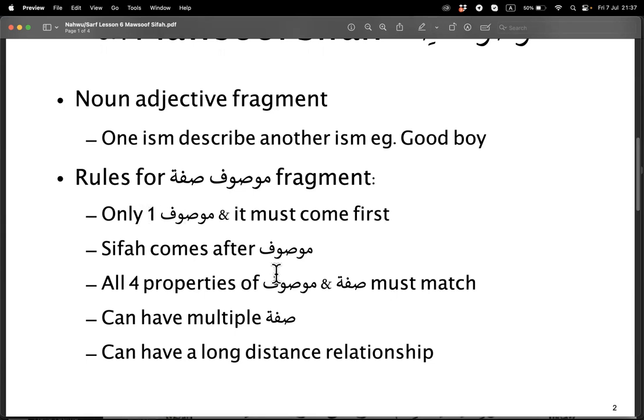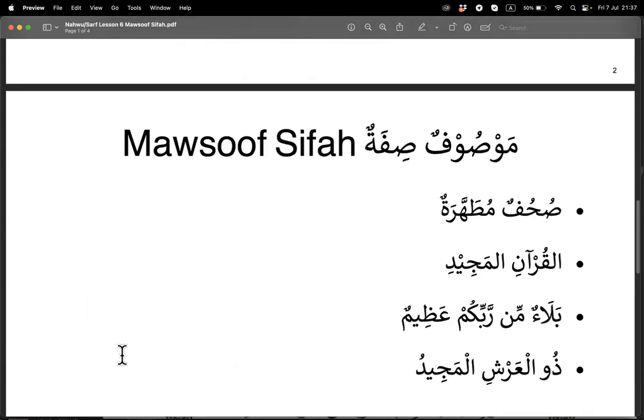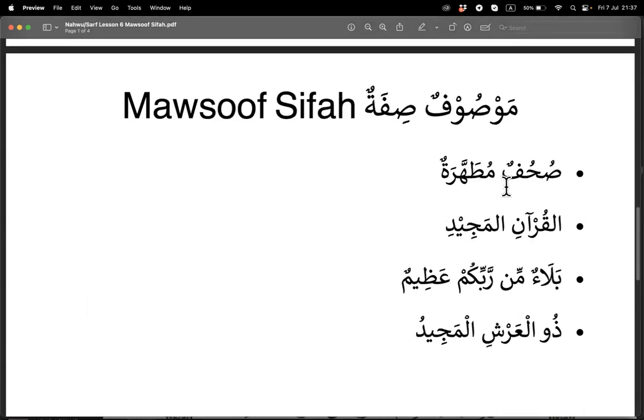So all the four properties must match. There can be multiple sifa, because you can say a good, intelligent boy, right? Sometimes you want to describe that person or thing with more than one word. So you can have multiple sifa, and they can be far away from each other, meaning there are a few words in between. That can happen. So let's see. Suhufum mutahharah. Can we check if this matches in four properties?